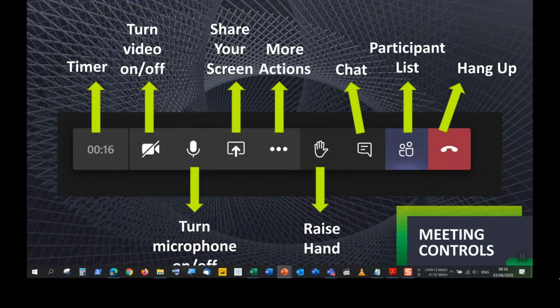Again, for the last time, we are using Microsoft Teams. So please familiarize yourselves with the environment. Raise your hand if you'd like to ask a question, or unmute your microphone and you can ask a question. You can even use the chat functionality if you'd like to say anything.